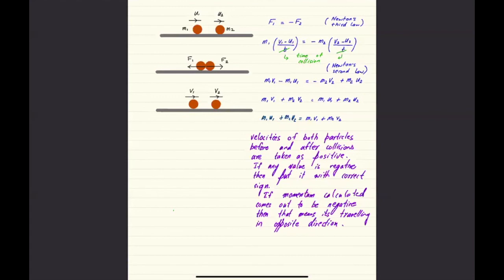And for particle 2, its initial velocity is u2 and final velocity is v2. The change of momentum would be m2 times (v2 minus u2) over t. That's how we define Newton's second law. It's the rate of change of momentum. Of course, the time for which m1 experiences a force is equal to the time for which m2 experiences a force. So these are equal times. You can cancel them off, multiply them, simplify them, and you will get the law of conservation of momentum being proved.